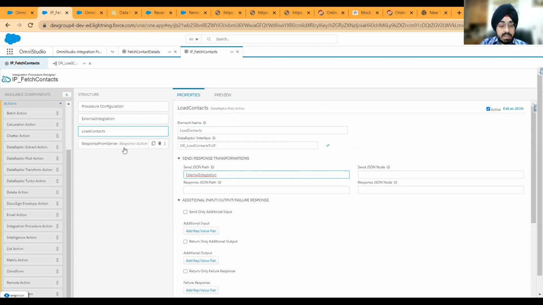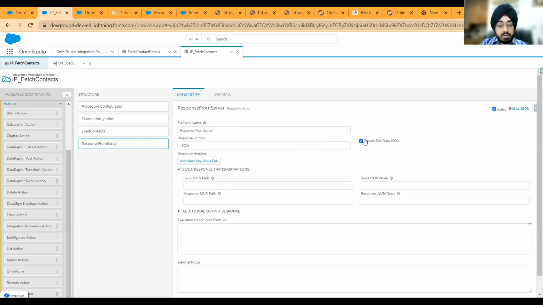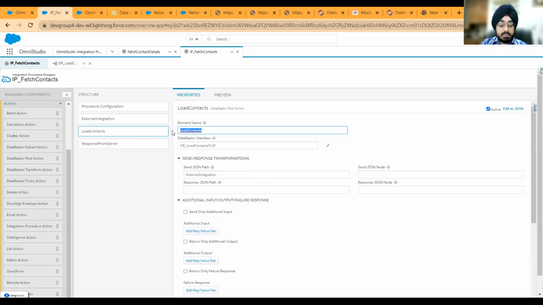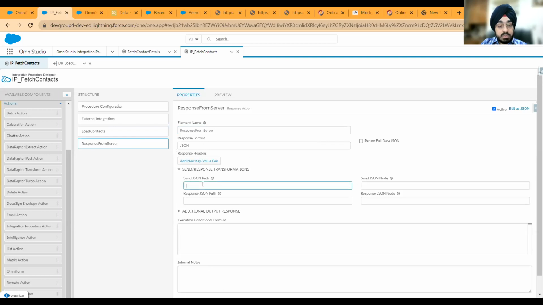So we will keep this as is, and then return full data JSON also we will keep as is. Or what you can do is, instead of returning the full data JSON, you can just return the output from this data raptor. So whether we have been able to pass the data into Salesforce or not can be returned right here. So let's just pass it right here. That's it.